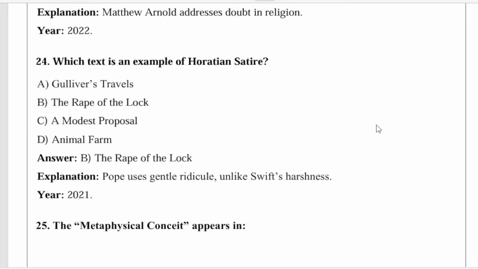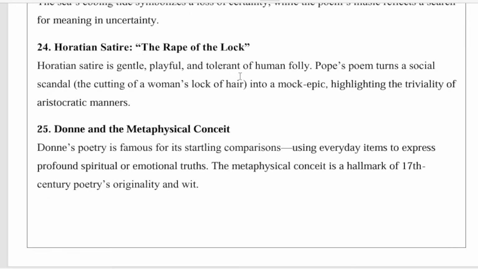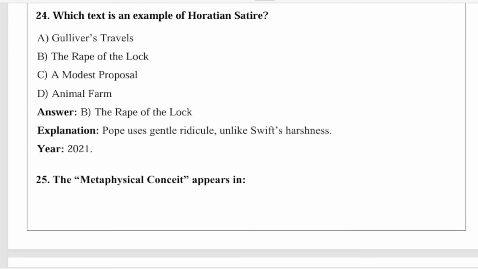Next, we have question 24. Which text is an example of Horatian satire? So the correct answer for this is The Rape of the Lock. Pope uses gentle ridicule, unlike Swift's harshness. Horatian satire is gentle, playful, and tolerant of human folly. Pope's poem turns a social scandal, the cutting of a woman's lock of hair, into a mock epic, highlighting the frivolity of aristocratic manners.